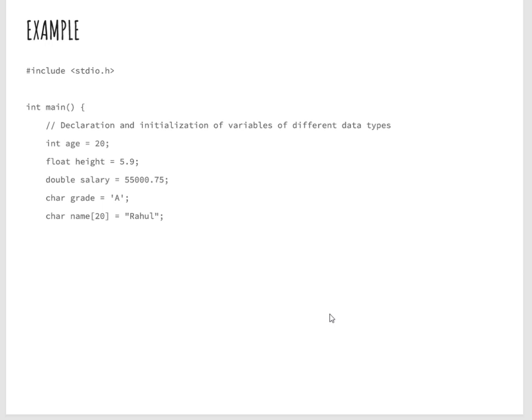So next, here is an example that includes initializing and declaring of different data types. Here is integer, float, double, character, and character with string. Integer consists of integer values. Float consists of decimal values with less memory, and double consists of decimal values with higher memory. Character consists of a single character, and character with string consists of a string of characters.